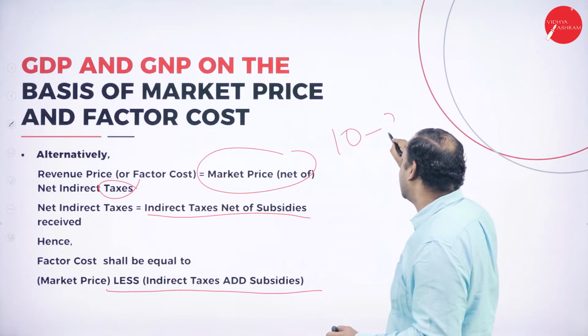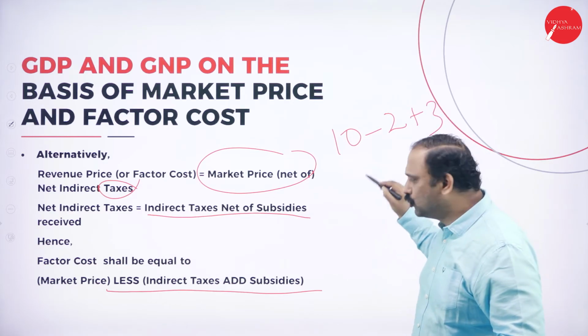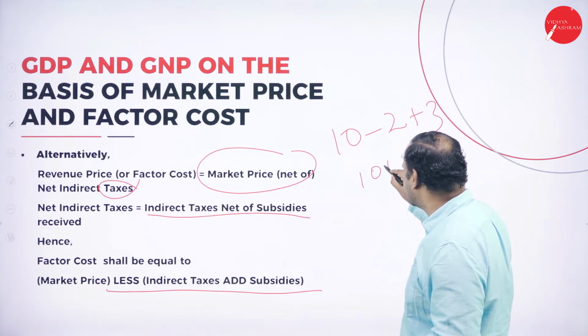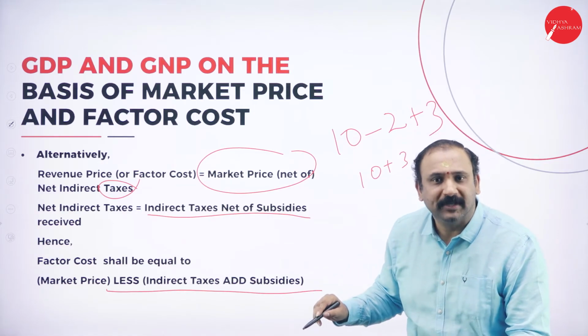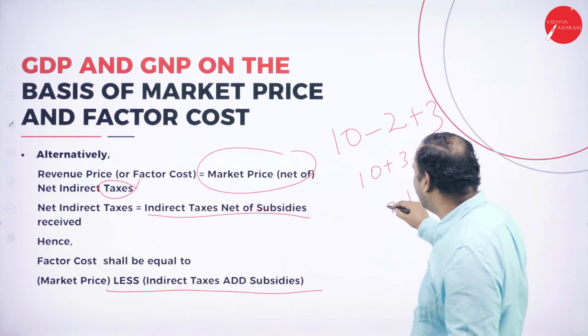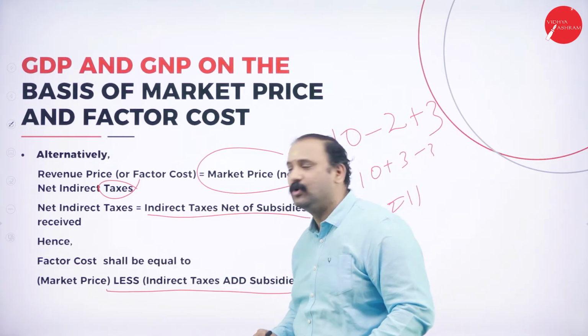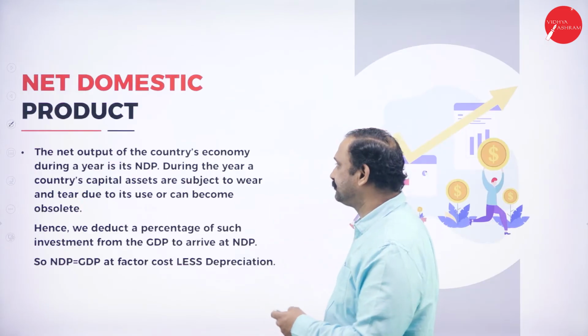So let's say the indirect tax is 2 rupees plus the subsidy is 3 rupees. So now you see 10 plus 3, that is about 13 rupees. 13 minus 2. How much is it? 11 rupees is your answer. So the answer should be 11 rupees. That is the actual value which we are going to calculate.